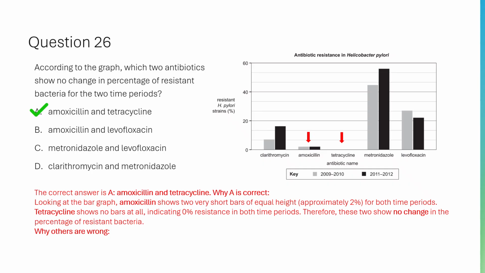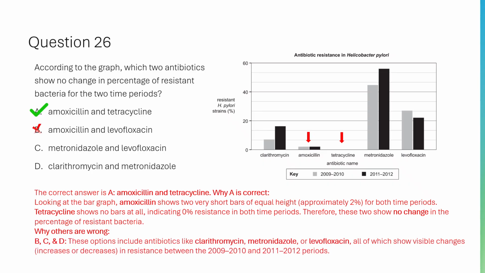Why others are wrong, B, C, and D. These options include antibiotics like clarithromycin, metronidazole, or levofloxacin, all of which show visible changes, increases or decreases, in resistance between the 2009 to 2010 and 2011 to 2012 periods.